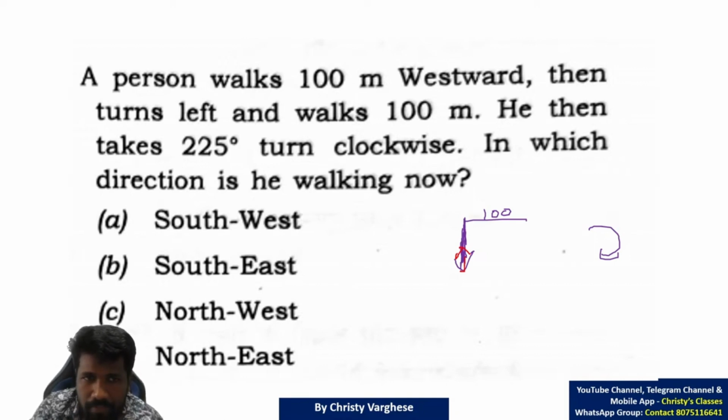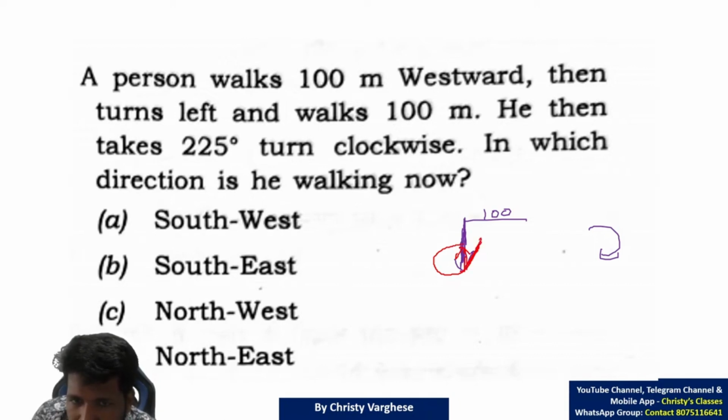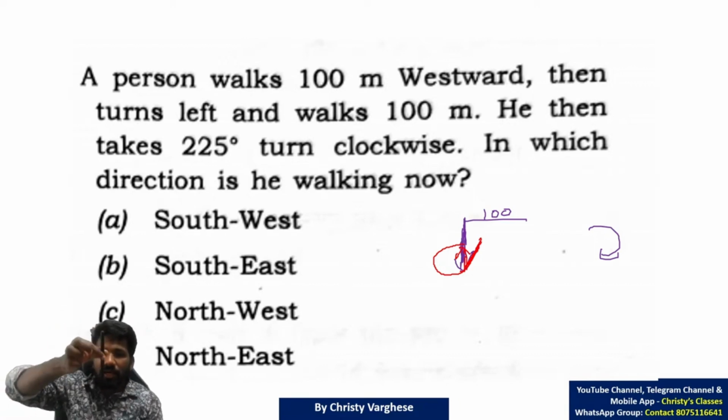180 degree means this, and then 45 degree more. So something like this. Just think like this.